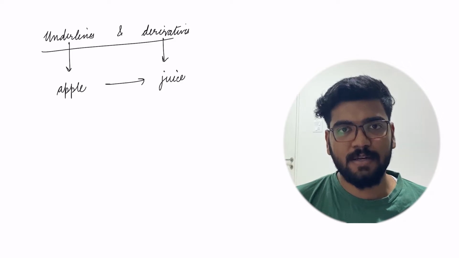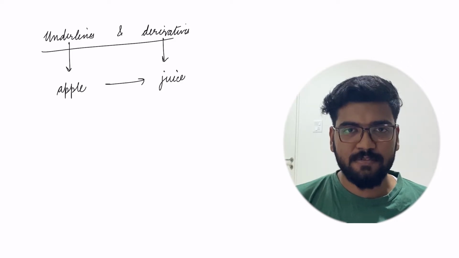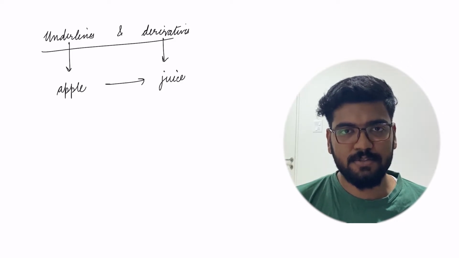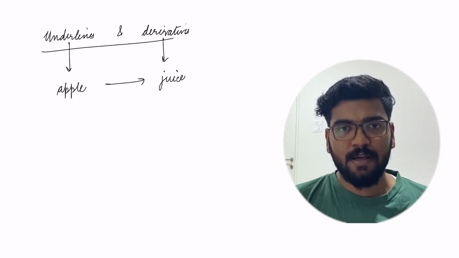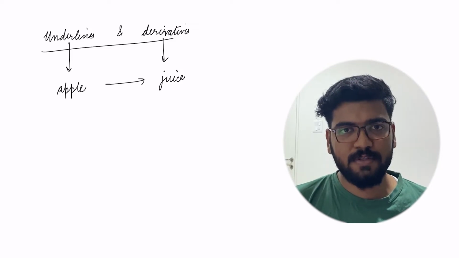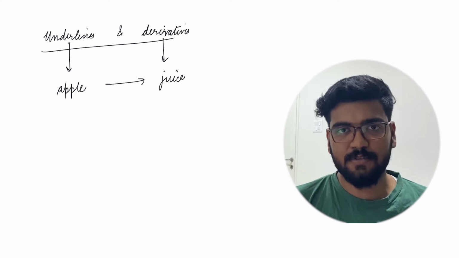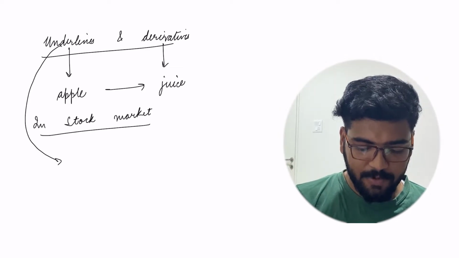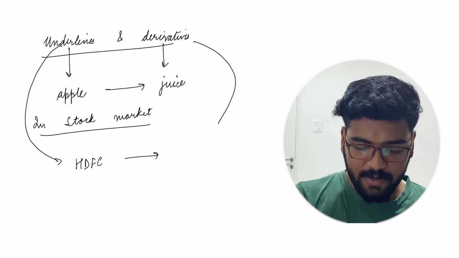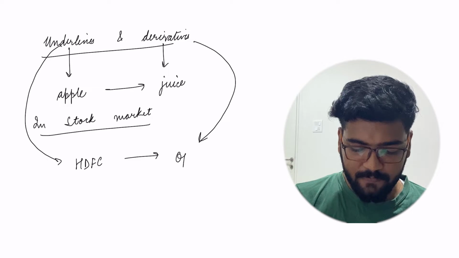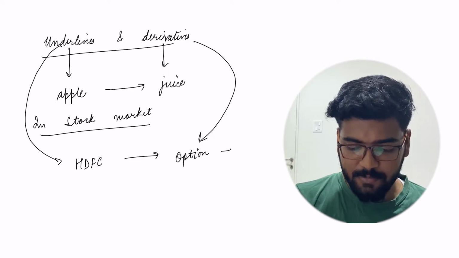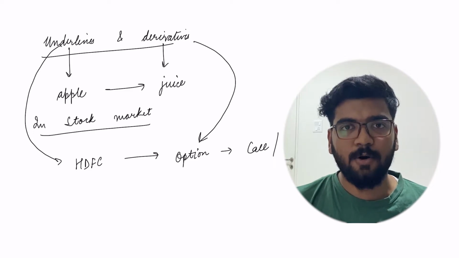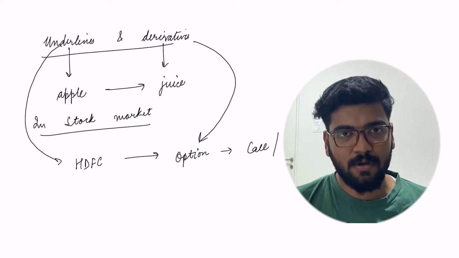Now, in the stock market, a particular stock like HDFC Securities or Reliance Industries stock is the underlying, and the derivative derived out of this stock is called the derivative, such as a call option or put option. Underlying will be a particular stock like HDFC stock, and derivative would be an option that can be either call or put. As you can see, options are of two types, call option or put option.